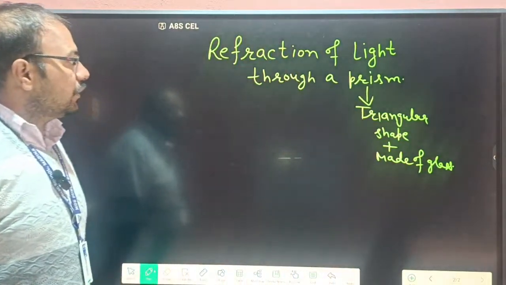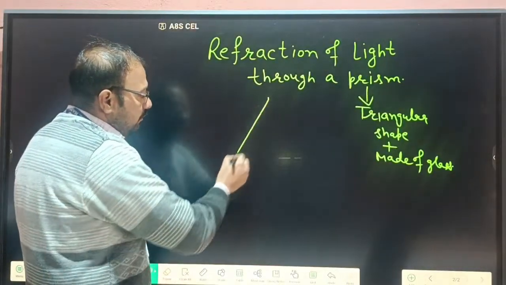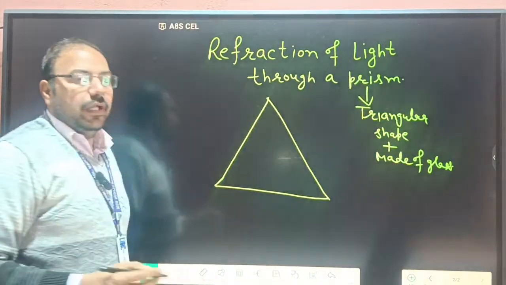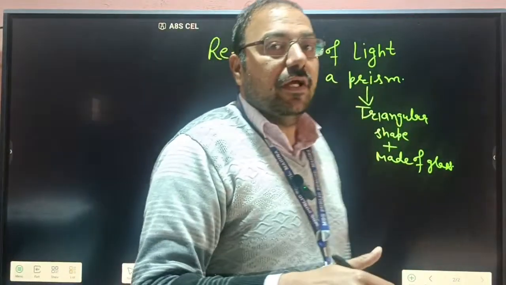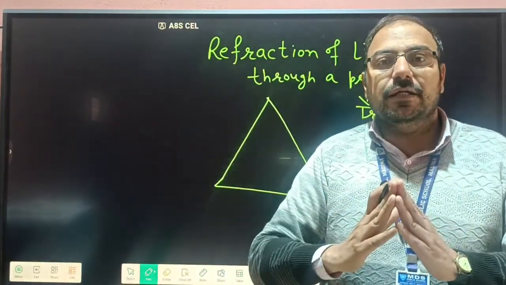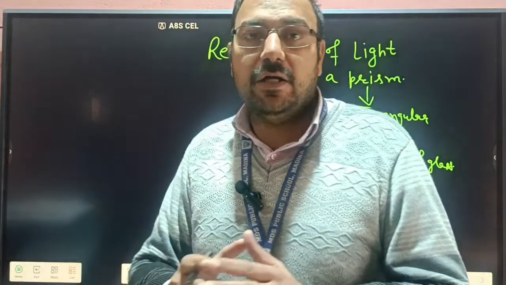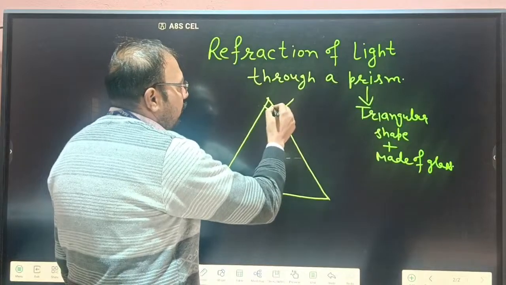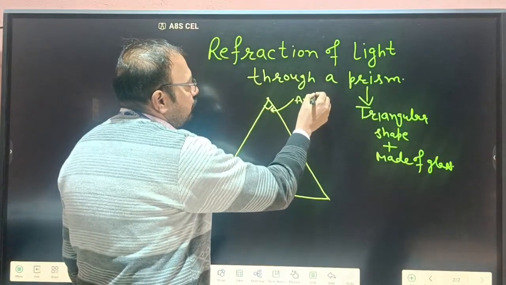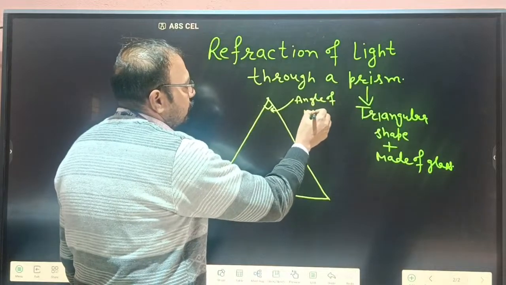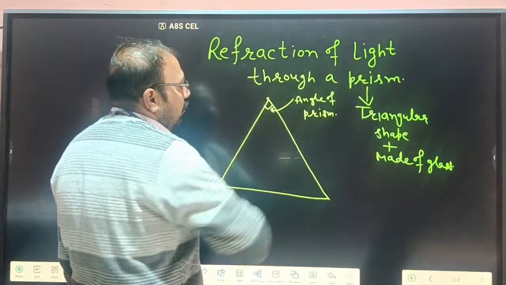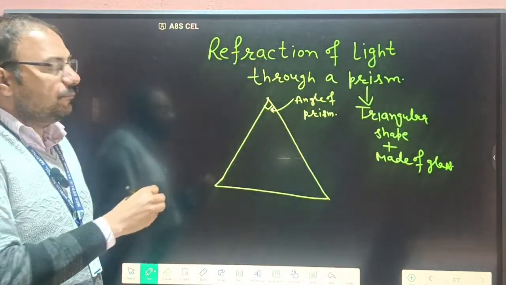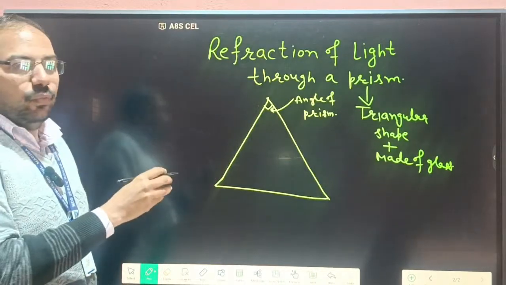Okay. So what is the structure of a prism? Basically, this is a prism. It has two lateral surfaces. They make a certain angle. This angle is known as the angle of the prism. So basically this angle is known as the angle of prism. Here we study how refraction takes place when light passes through a prism.